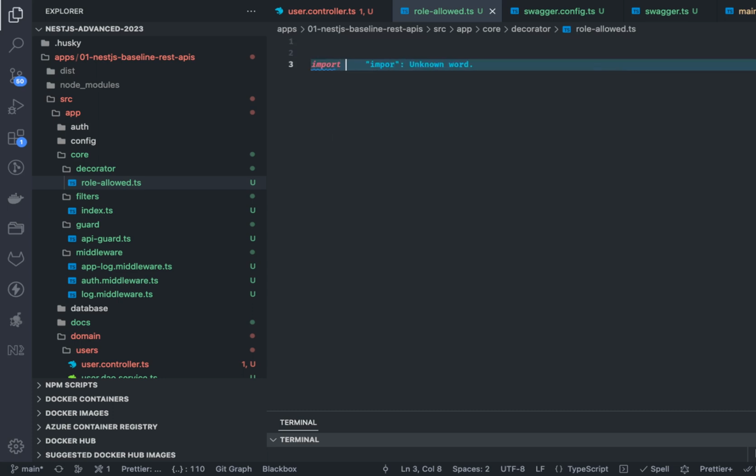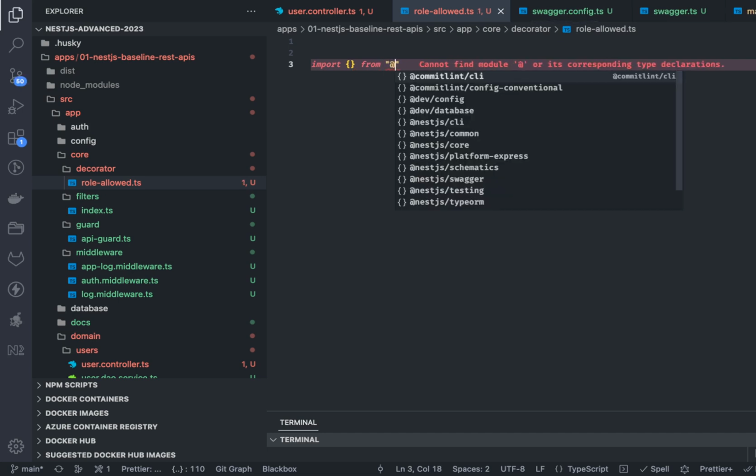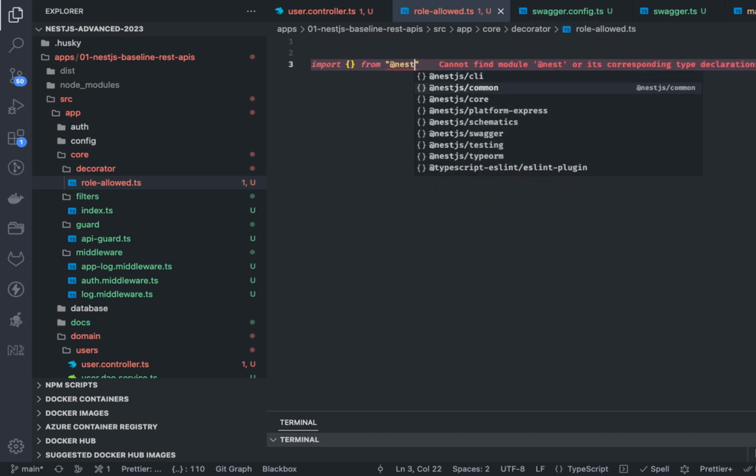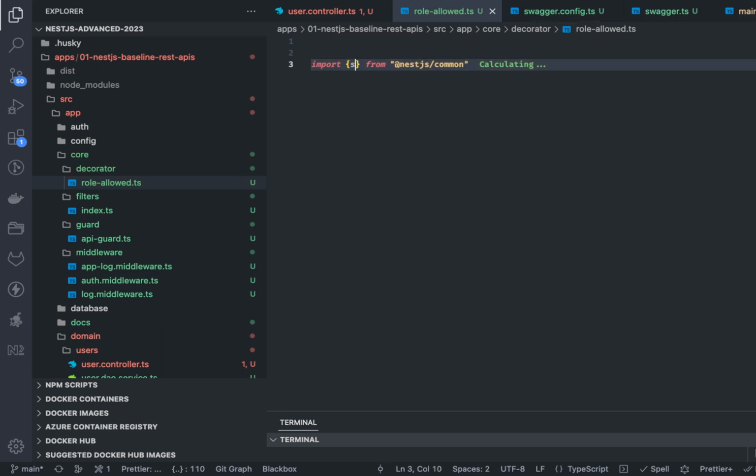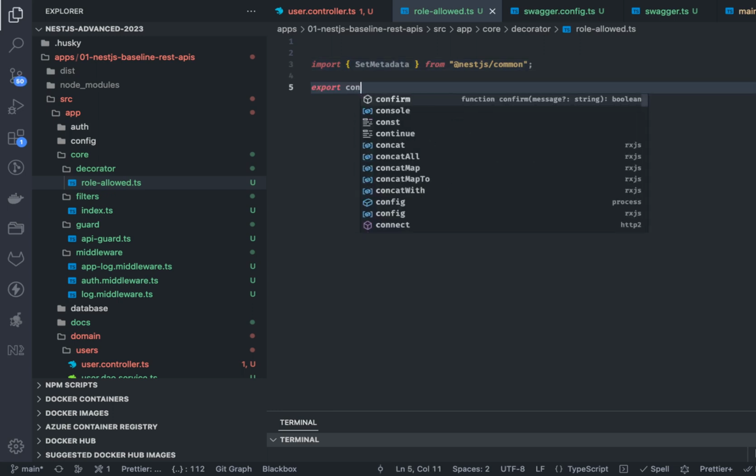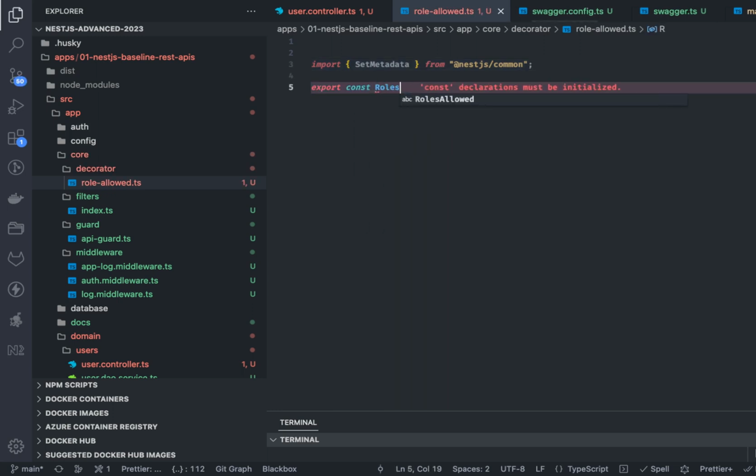So I will be using something from NestJS common. SetMetadata is the method which is going to help us set the metadata by creating a custom decorator. So here, export const RoleAllowed. This is the decorator we are creating, and here you will be passing the roles which you want to allow. That's a string array.